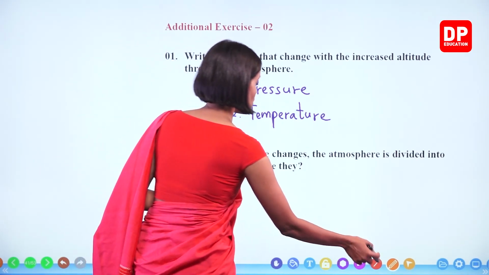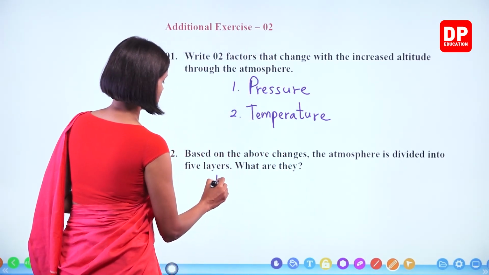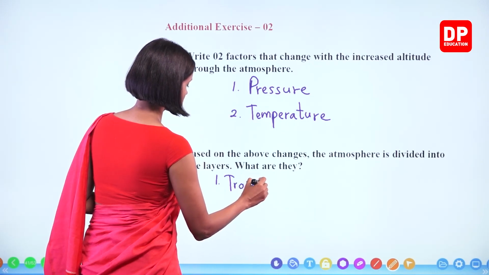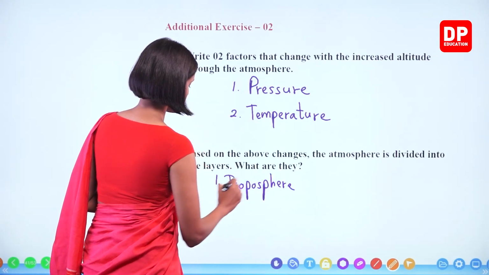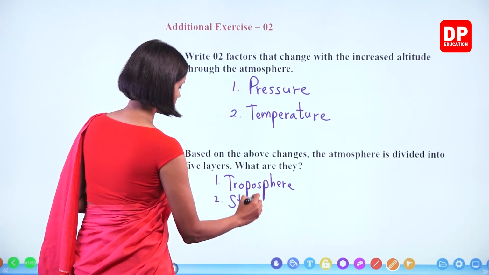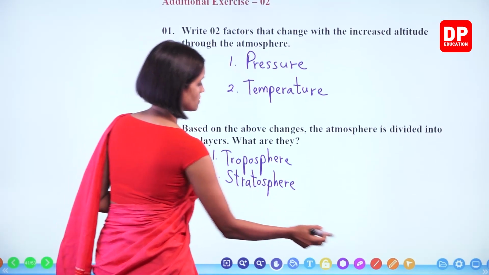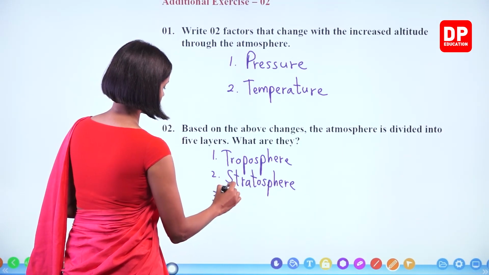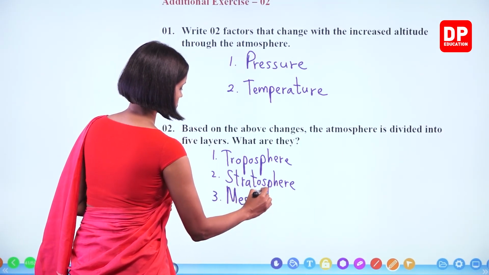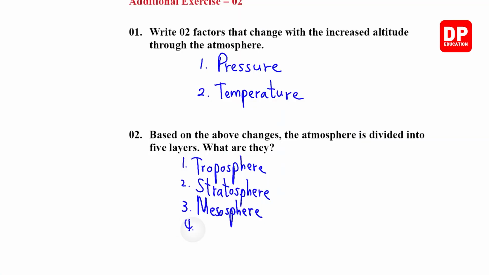We'll write starting from the lowest layer: troposphere, stratosphere, mesosphere, thermosphere, and finally the outermost layer is the exosphere. Right, children?